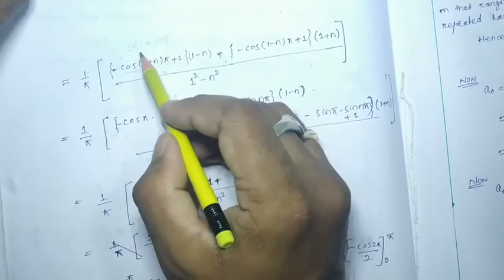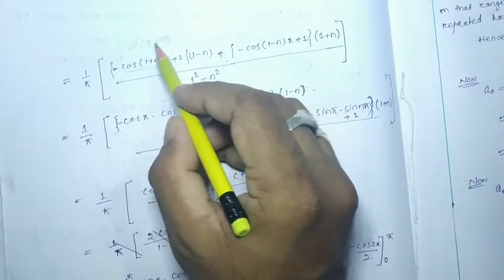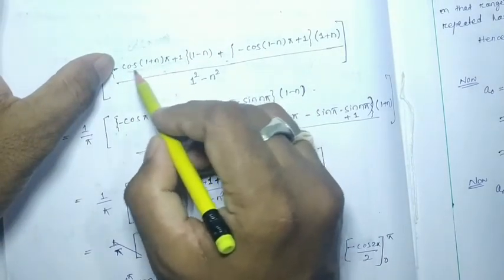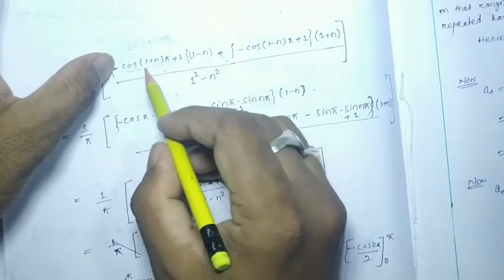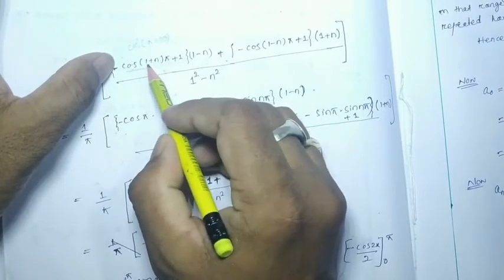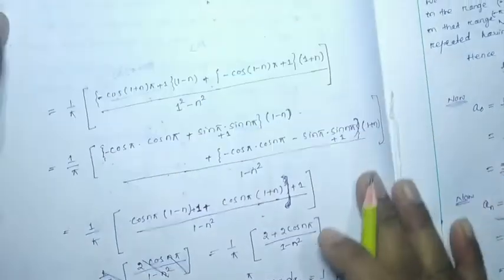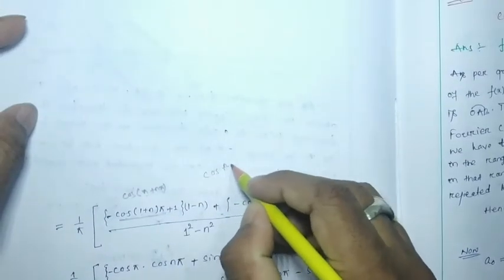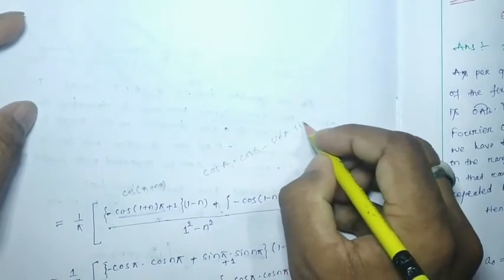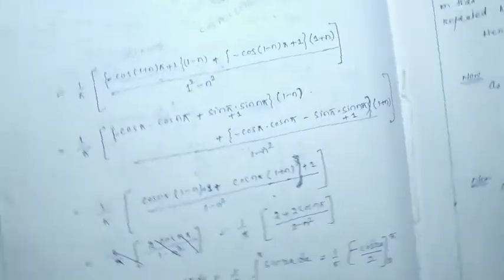So this will be nothing but cos(a+b) format. This is nothing but cos(a+b). If I am going to write the expanding term of cos(a+b), then what will it be? We know that it is cos a into cos b minus sin a into sin b, that is nothing but cos(a+b). I'm going to write directly, you just follow along.